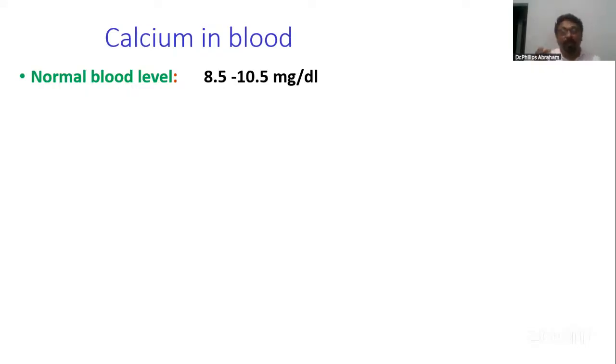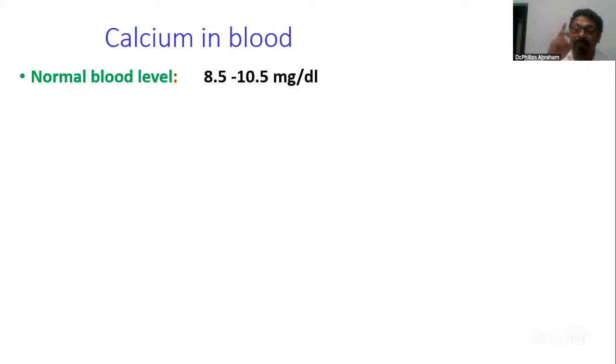Now, whenever the normal blood level is asked, we are asking something else also. In the blood, calcium exists in three forms. One is ionized form, the only one which is functionally and metabolically active. Because the metabolically active ionized calcium level changes in several clinical conditions, we should be aware of that.